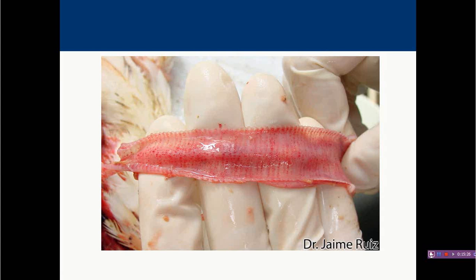So in such cases, you have to go for laboratory diagnosis for confirmation of the disease. But another important thing is that in ILT you will generally find free blood-tinged exudate in the trachea, while such free material is generally not present in avian influenza, Newcastle disease, and infectious bronchitis.